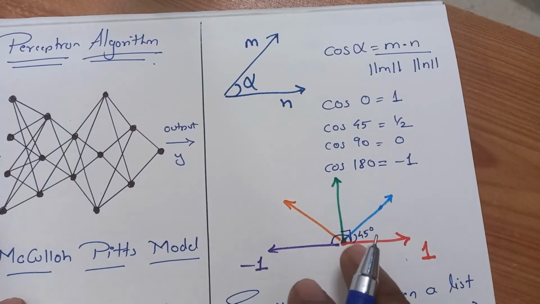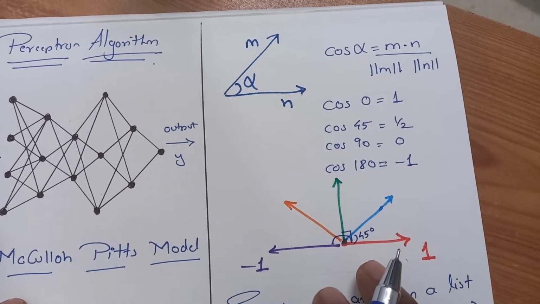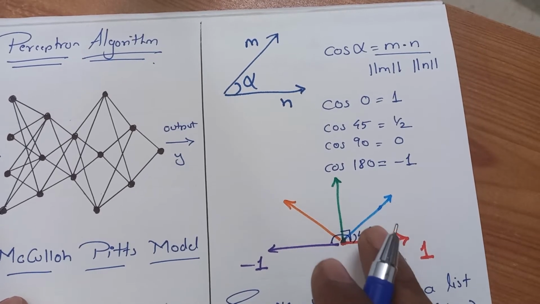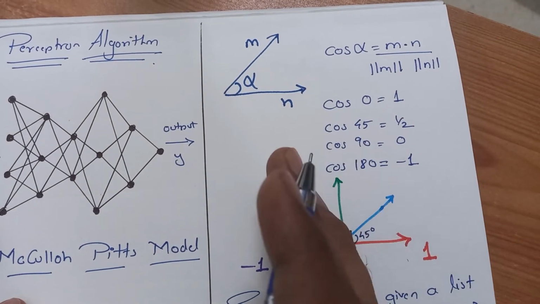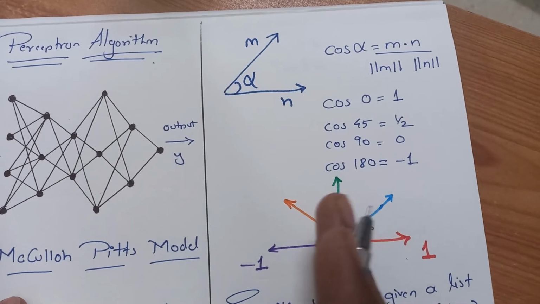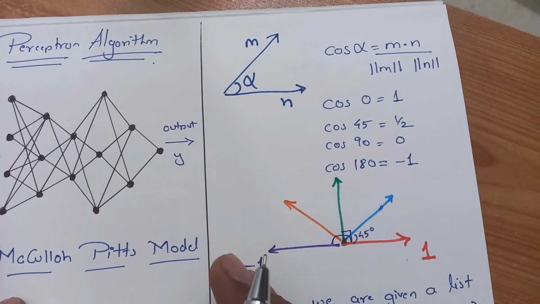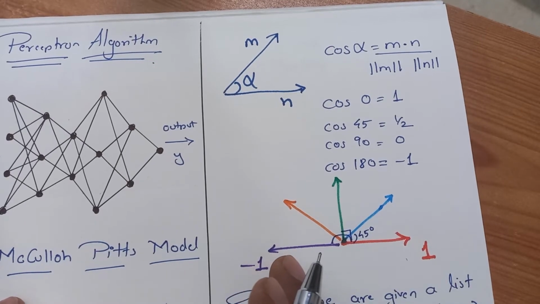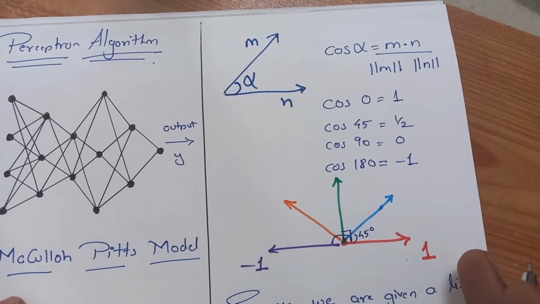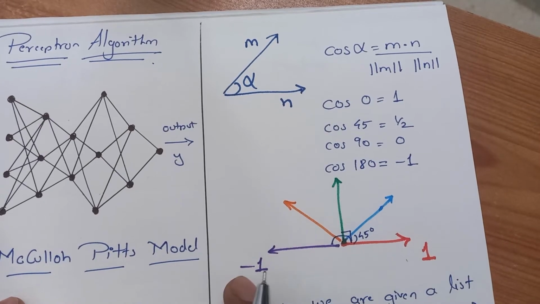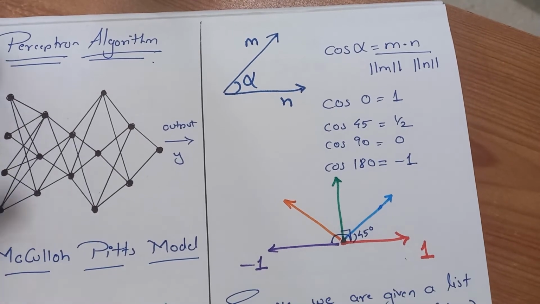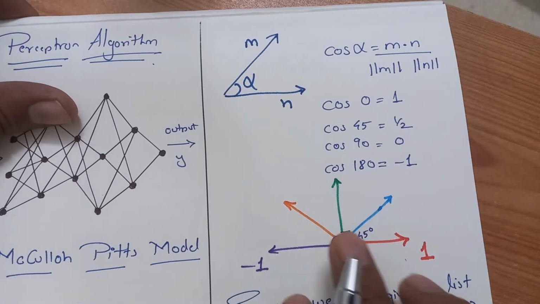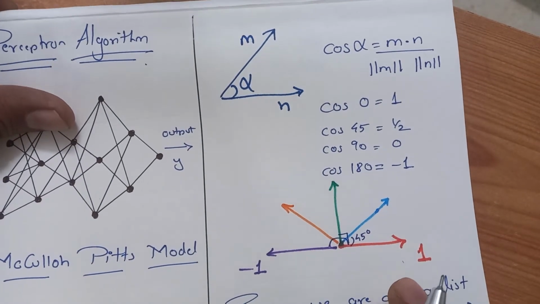By looking at this diagram, you can understand that when we compare the angle between two vectors, as the vector moves from 45 to 90, 90 to 135, 135 to 180, the values of cos alpha totally get opposite. On one side it's 1, and on this side it's -1. We'll keep this in mind because this will really help us understand the perceptron algorithm.